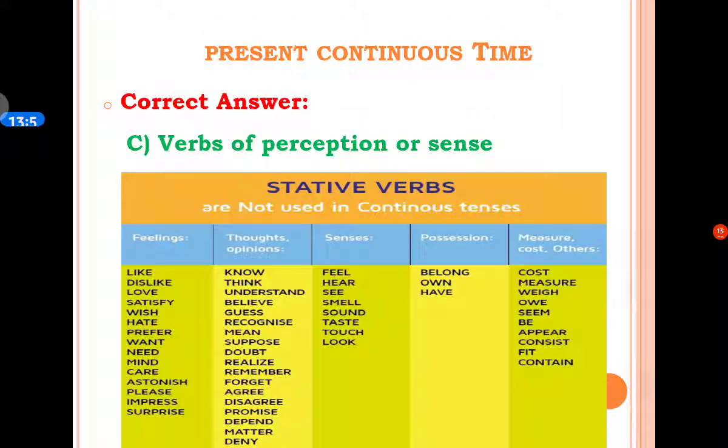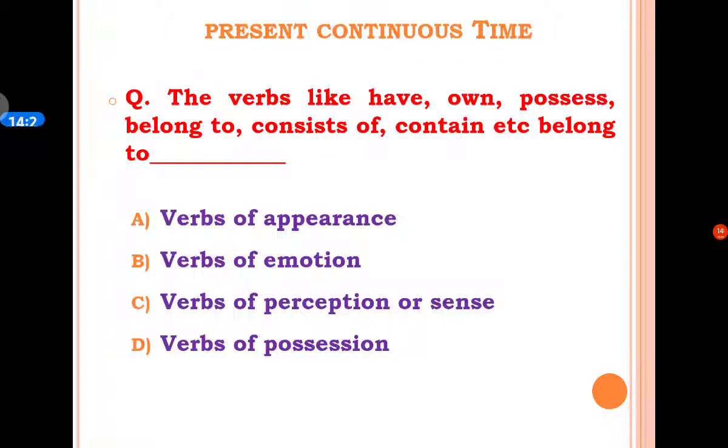And the correct answer is C option, verbs of perception or sense. Here is a list of sense verbs: feel, hear, see, smell, sound, taste, touch, look. All these are examples of sense verbs or verbs of perception. So the correct answer is C option.